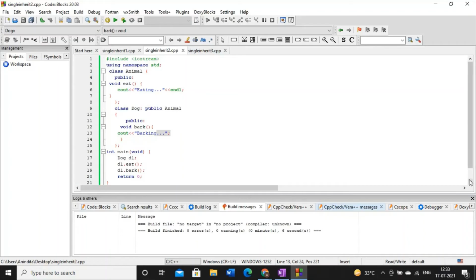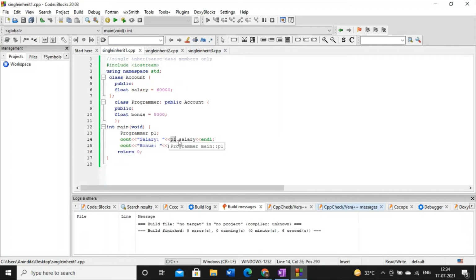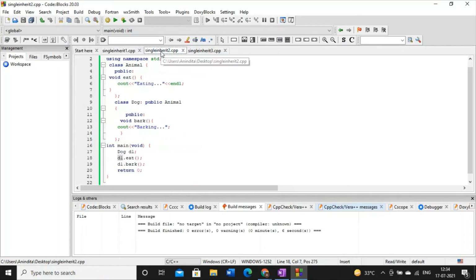And now, since we are talking about inheritance, we will only create the object of the subclass. So here the subclass name is dog and I'm creating one object d1 of the subclass. And by using d1, see how we are accessing the method. In the previous case, it was object name dot data member name. But here the rule is object name dot method name, and then you have to write this symbol, that is, the open and close parenthesis. This is the basic difference between how you access a variable and how you access a method.